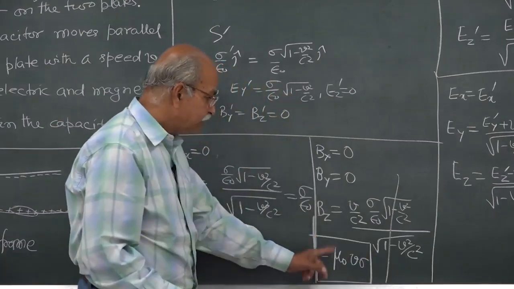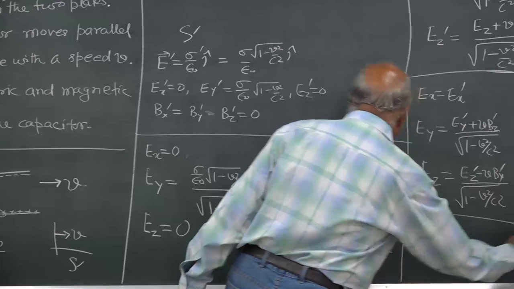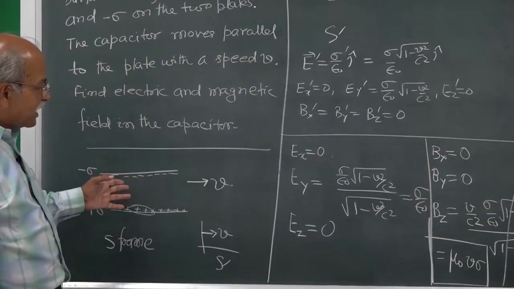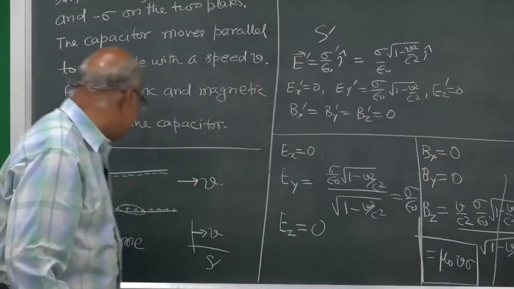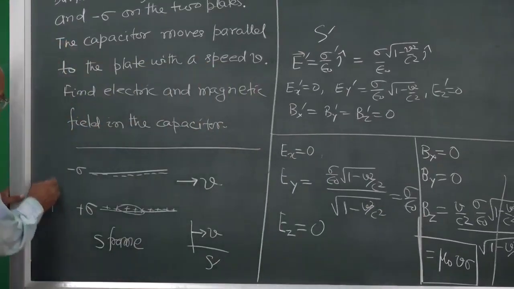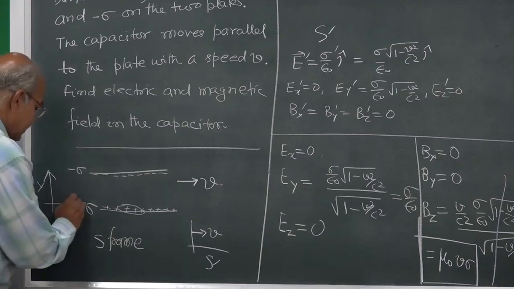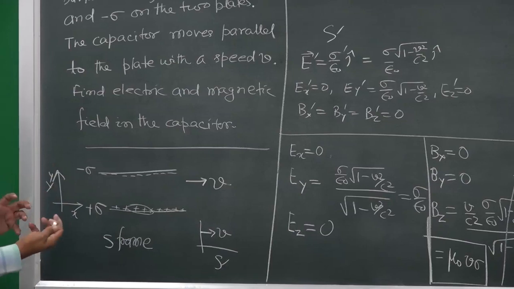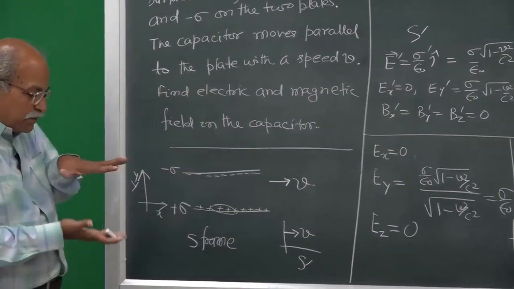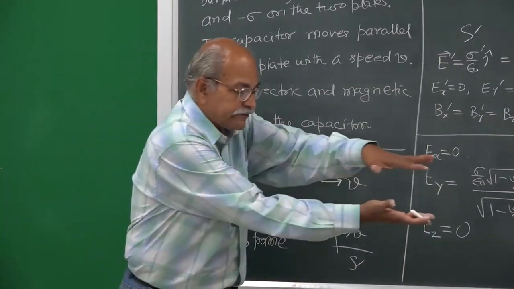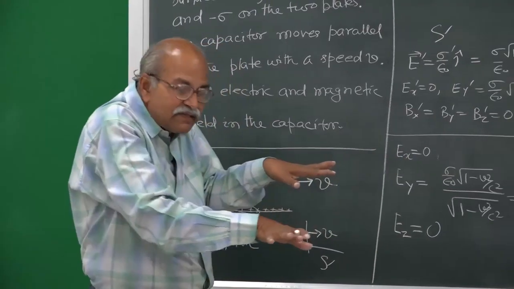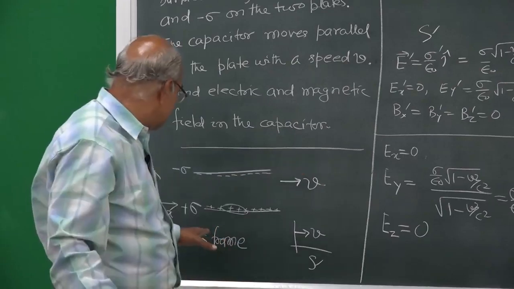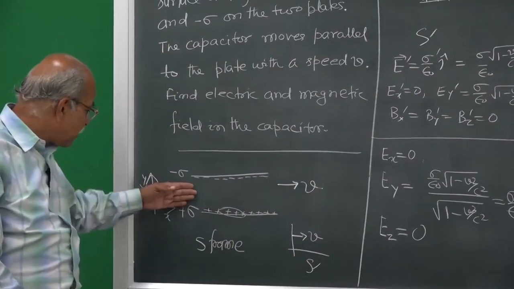This is our Bz. So you have an electric field and you have a magnetic field, and the magnetic field is in the z direction. If this is y and this is x, then the k direction, the z direction, is coming out of the board. So if the plates are moving like this, then there is a magnetic field perpendicular in this direction, the z direction coming out of the board.